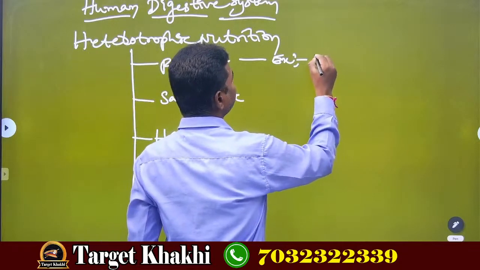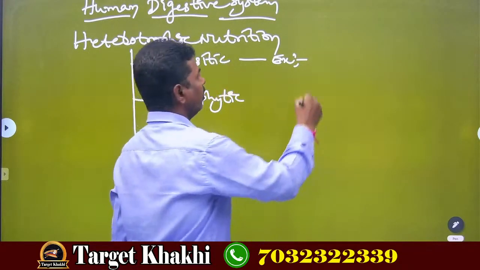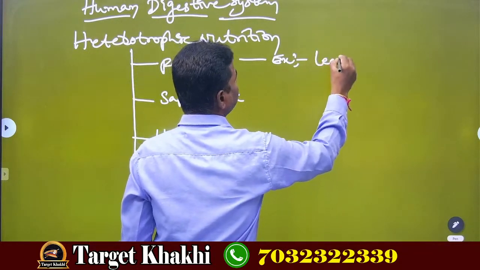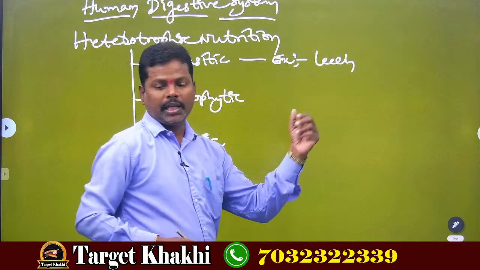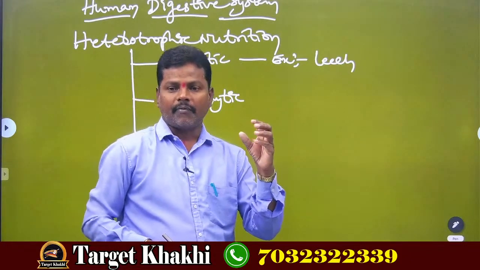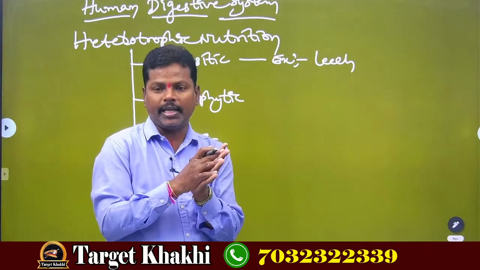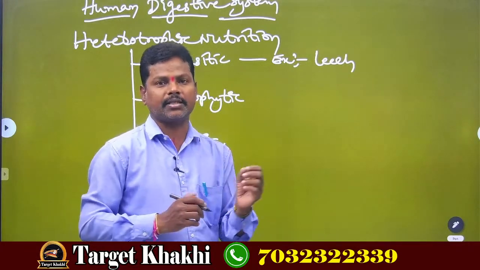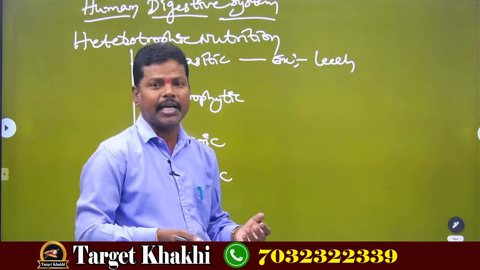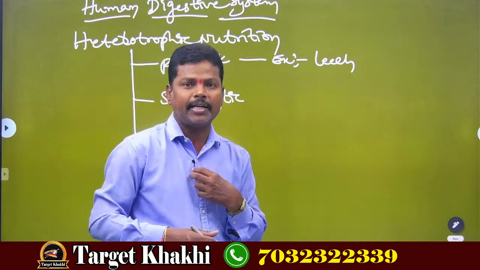What are parasites? Example, on our skin, leeches. Leeches, when they come on our skin, they suck our body with the help of suckers. What they are doing actually, they are sucking the blood.